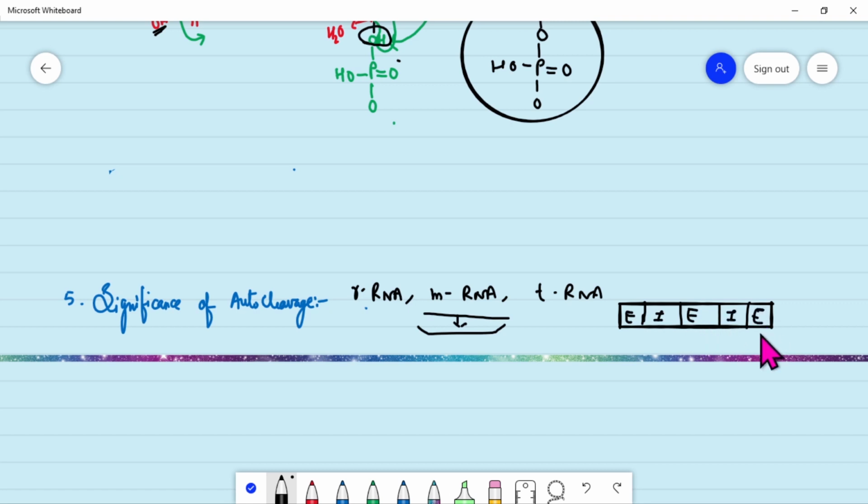These introns need to be removed because they are unwanted, and they cannot be removed if autocleavage is not there. So autocleavage is significant in this case, as it helps in the removal of introns. We also call this RNA splicing.